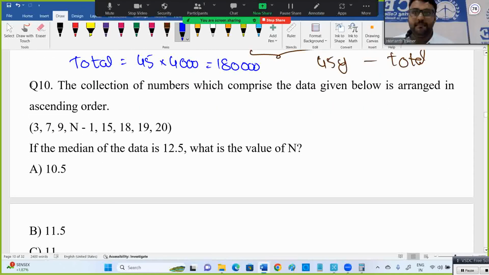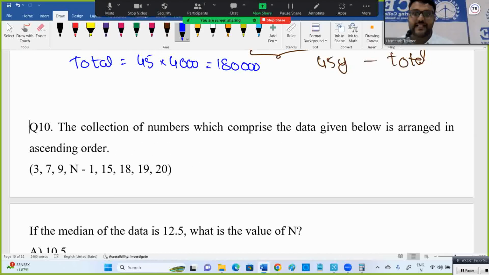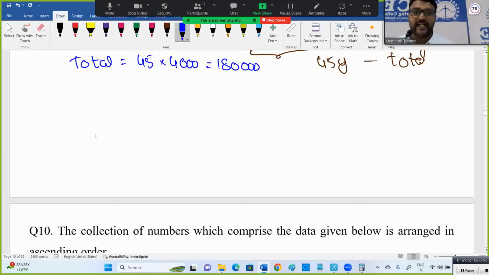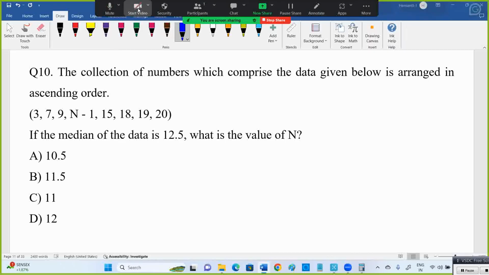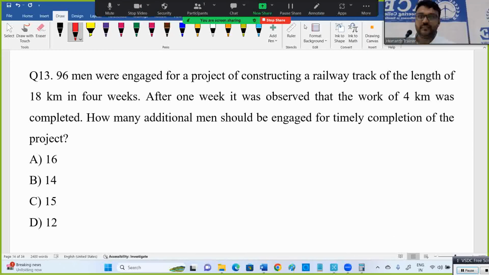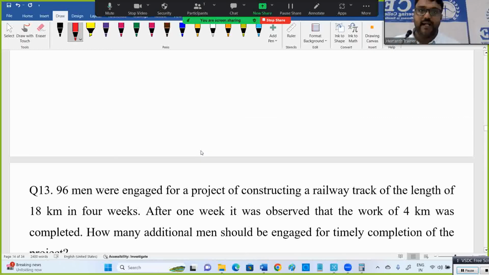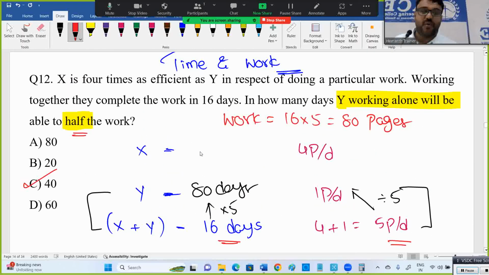Let's see about the next question. Back to statistics. I said two questions from statistics already. Maybe sometimes three also they'll give. Work on this, please. Series chain rule related. So this is time and work related question.